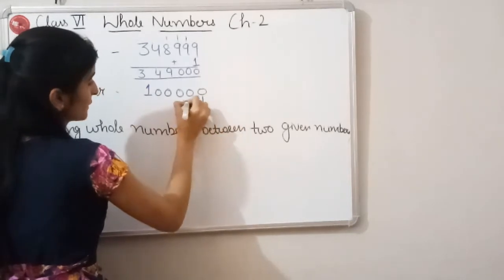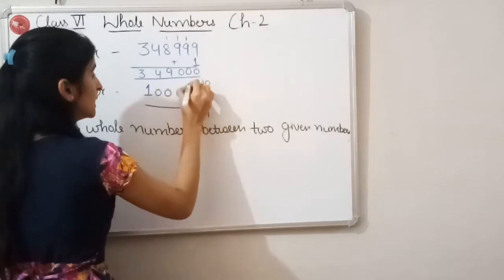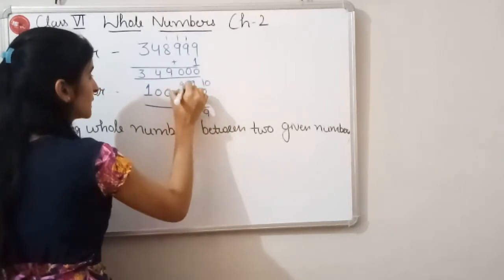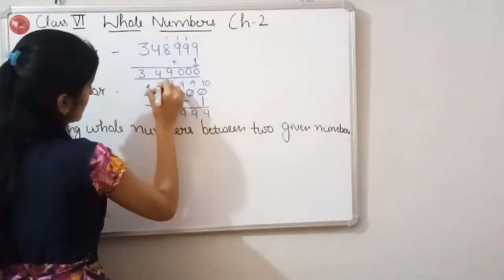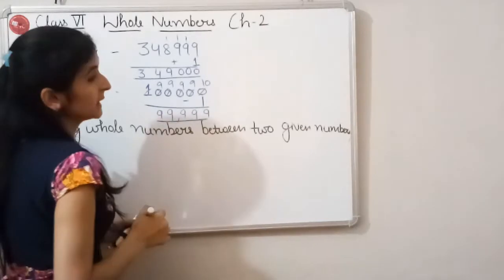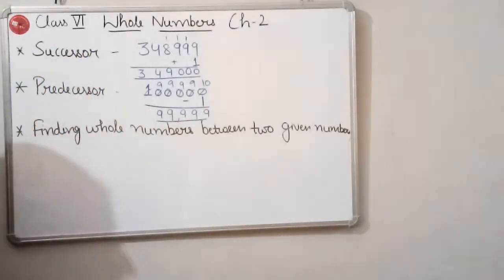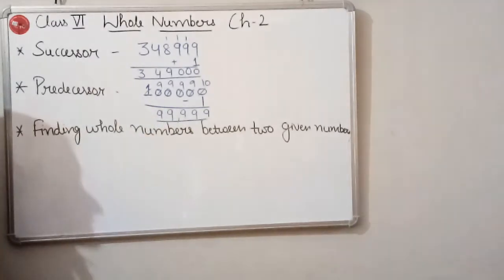So we will subtract 1 from the given number. 10 minus 1 is 9. This will also become 9, this will also become 9, and this will also become 9. It means 99,999. So this is the method to find out the successor and predecessor.